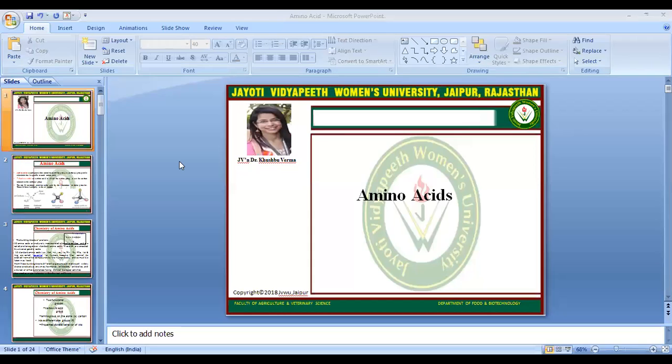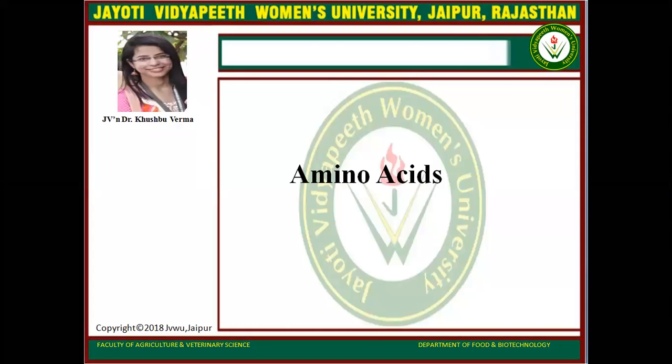Today we will discuss amino acids and what amino acids are. Basically, it is an organic compound which has a carboxylic group along with an amino group, and it's a basic unit of proteins or polypeptide chains. In this session we will discuss the structures of amino acids, and standard and non-standard amino acids.